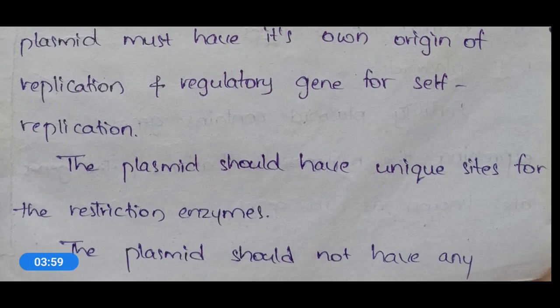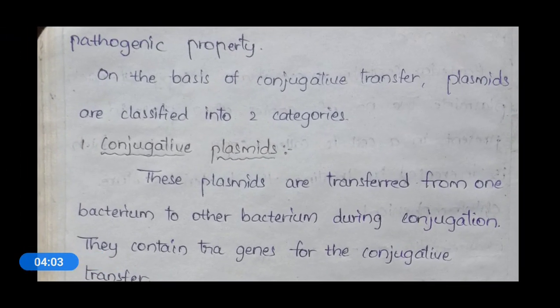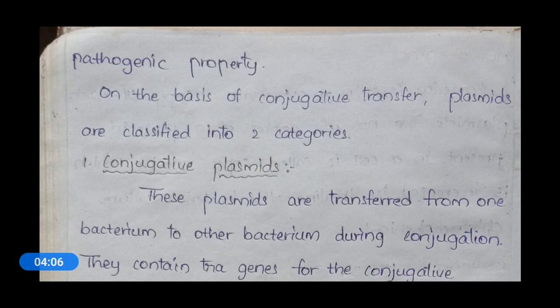Okay, and this should not contain any pathogenic character. So these are related to plasmids, one of the important vectors.